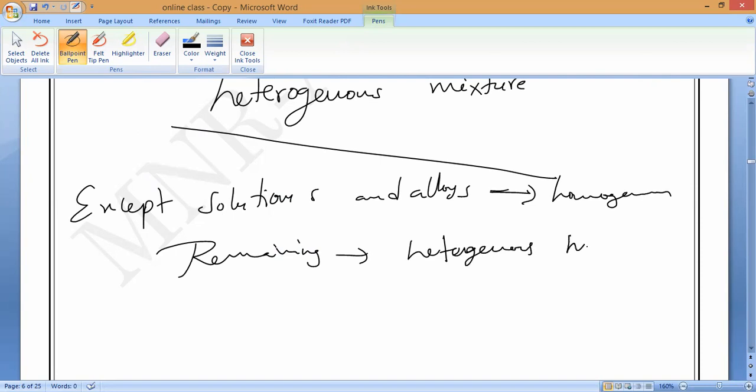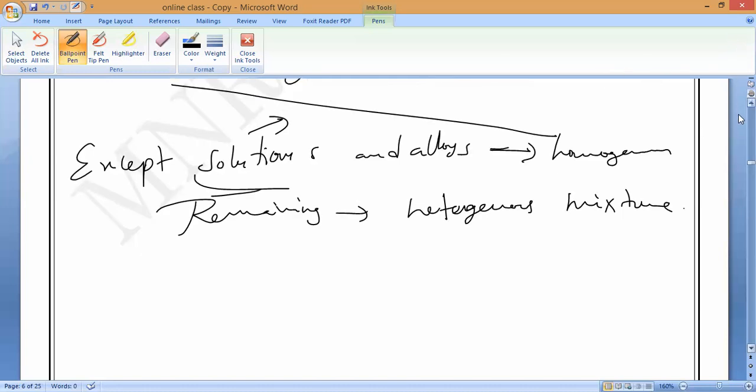Heterogeneous mixtures. Solutions, you may understand what solutions are. Sugar solution, salt solution: one substance dissolves in another substance completely. We cannot distinguish or separate them. We cannot see a separate boundary between them. That is called a solution. Correct or not, Ra? Yes, sir. So this is the sixth property.